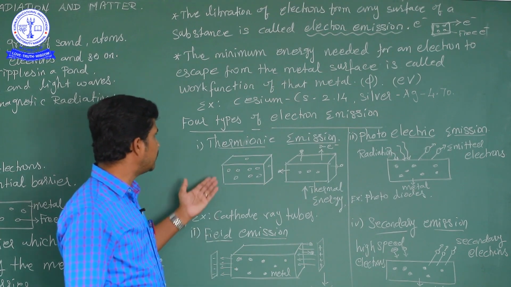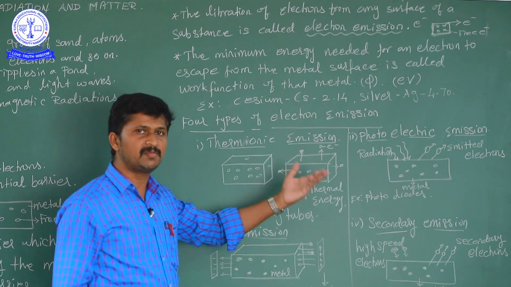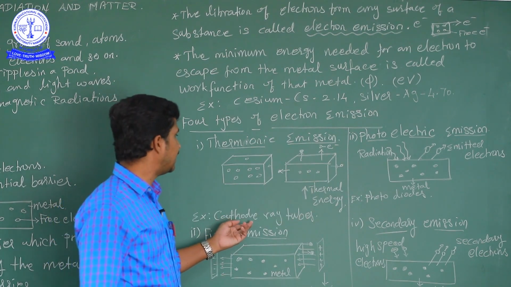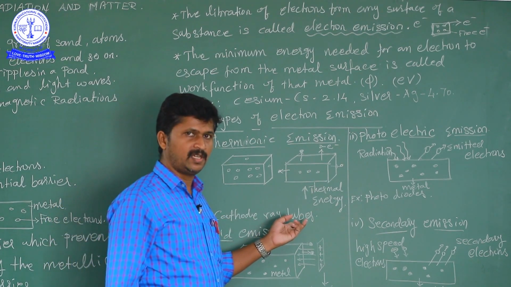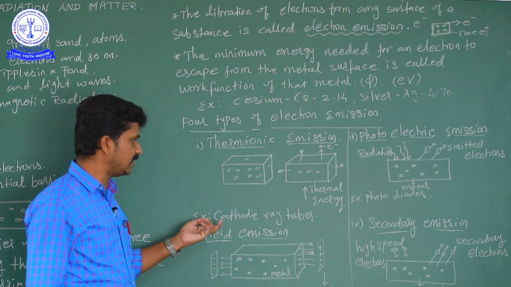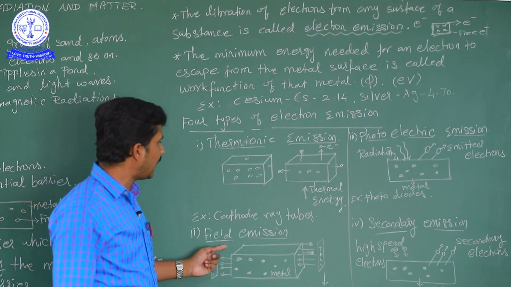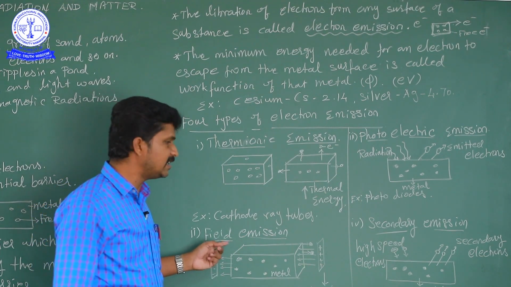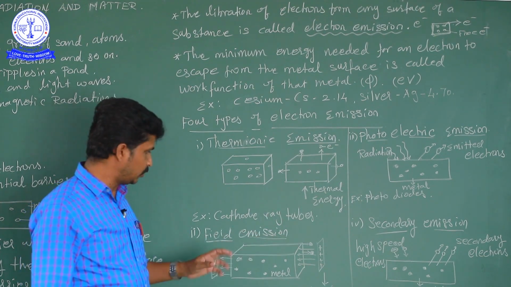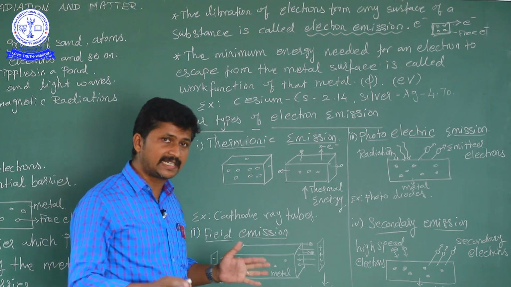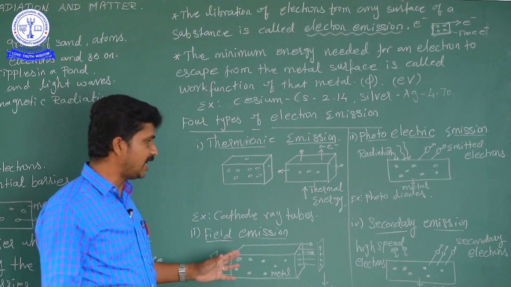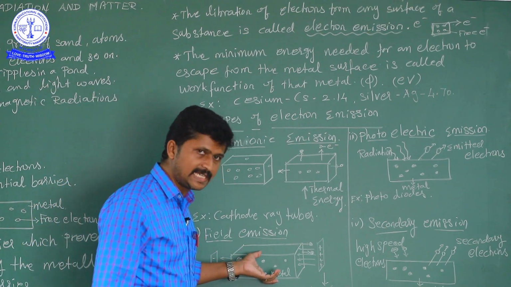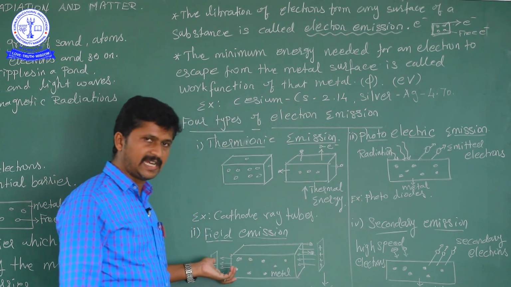So what is the example for thermionic emission? By using thermal energy to liberate the electron. The example is cathode ray tubes. Another one is field emission. What is meant by field? Already told, the field is the electric field. A high, strong electric field is applied across a metal surface, and the electron is liberated.